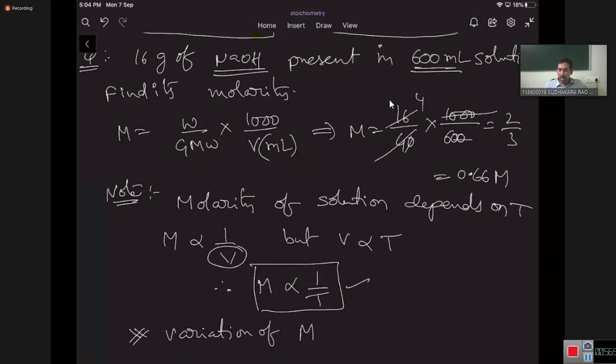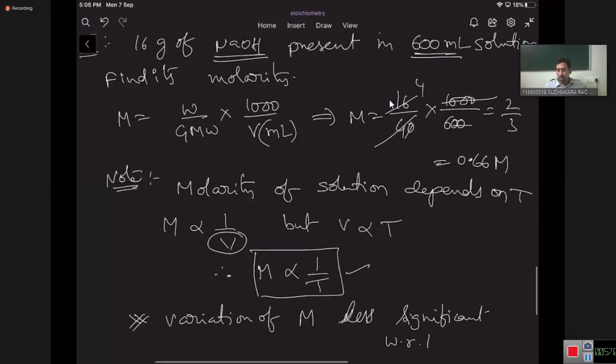Less significant doesn't mean that it is not varying. It is varying, but very little.